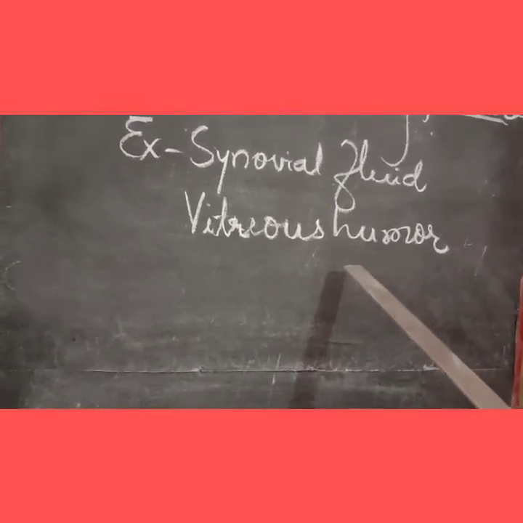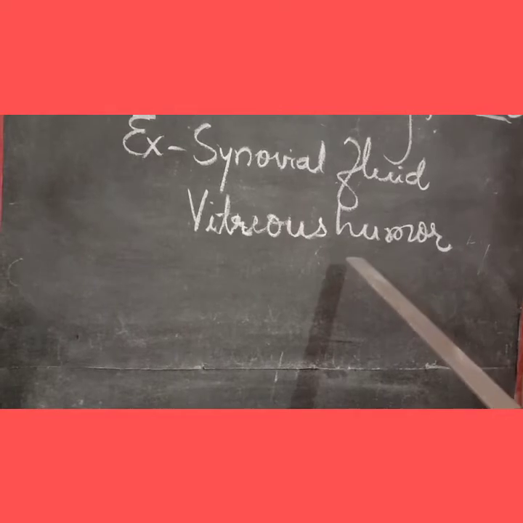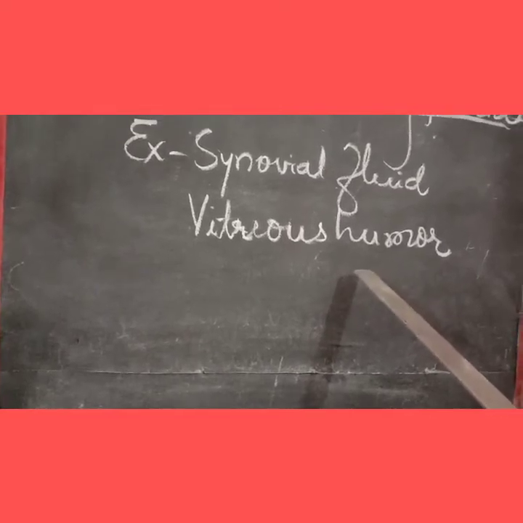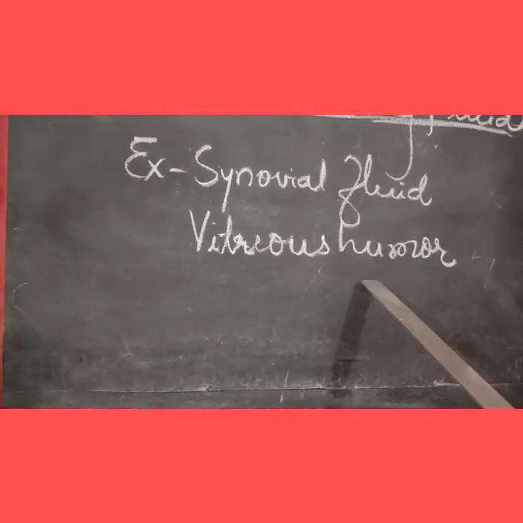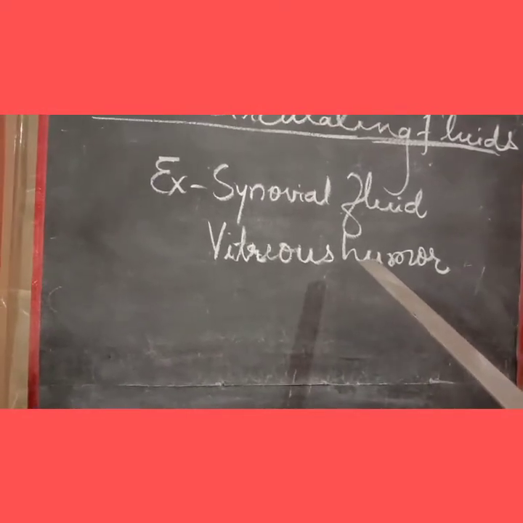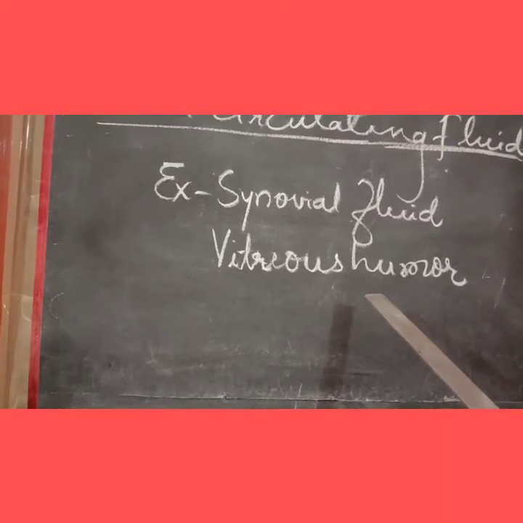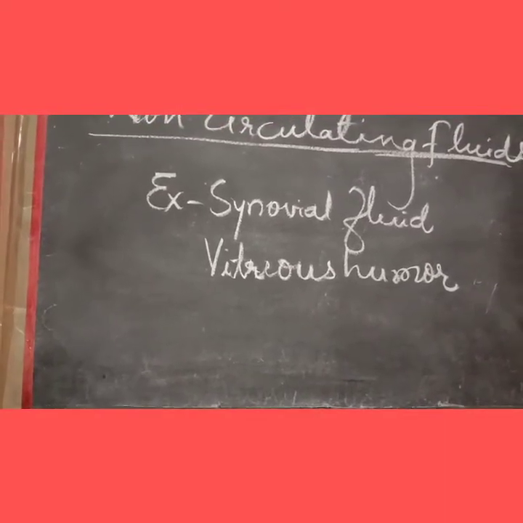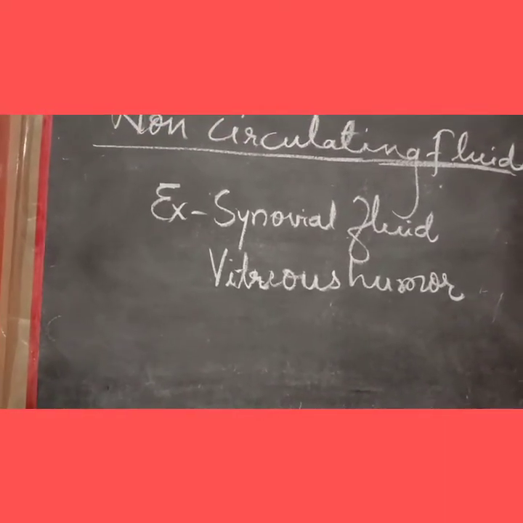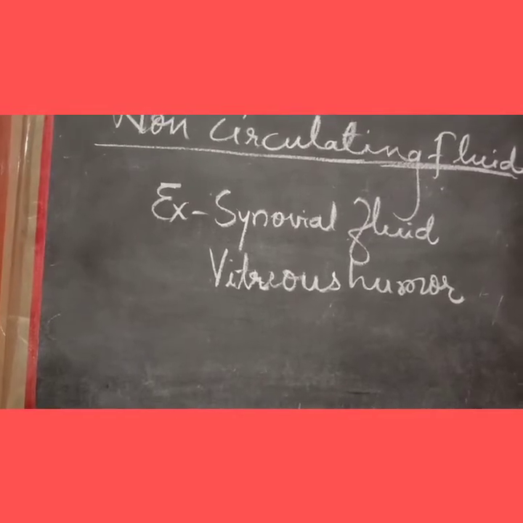It helps to support the shape of the eye and transmits light to the retina. We all know that the image is formed on the retina. So this is all about non-circulating fluids.